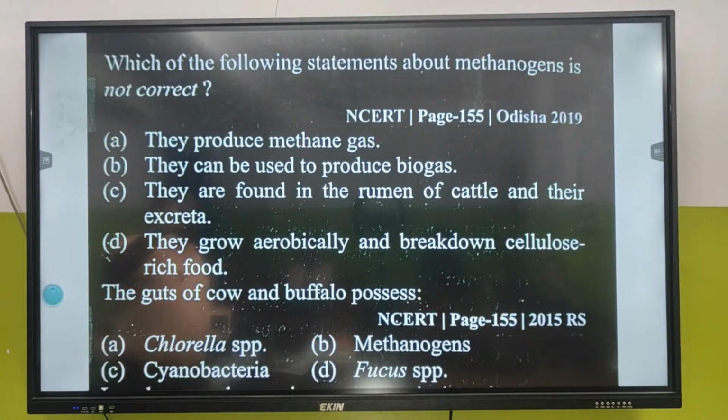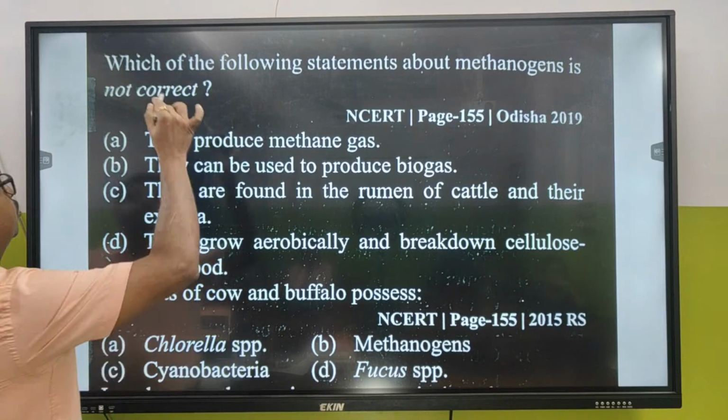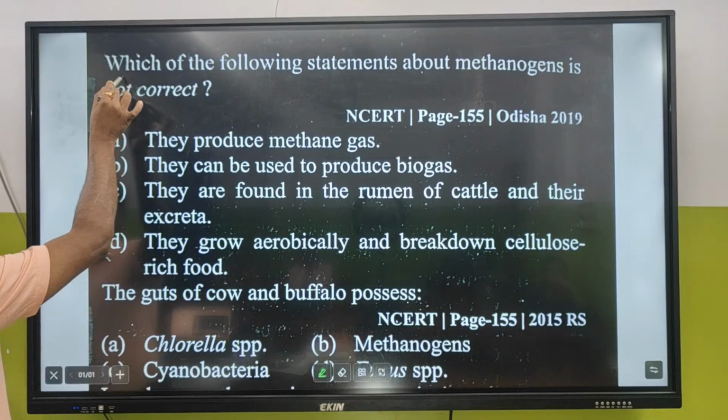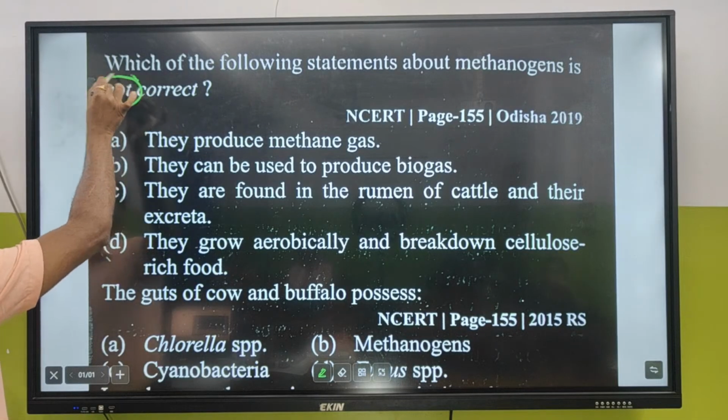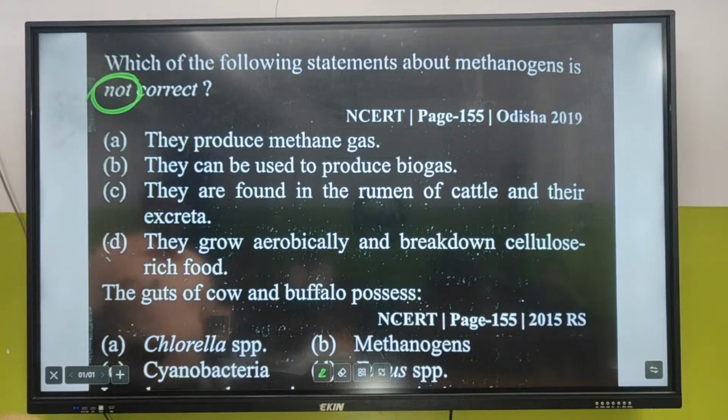Which of the following statements about methanogens is not correct? Mind you, whenever you get this kind of question, you should take out the pencil and mark over here: not correct. They produce methane gas. They can be used to produce biogas.